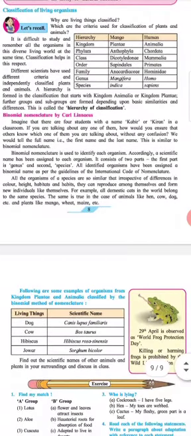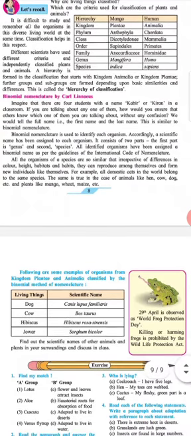Classification of living organisms. Let's recall, why are living things classified? Which are the criteria used for the classification of plants and animals? It is difficult to study and remember all organisms in this diverse living world at the same time. Classification helps in this respect.